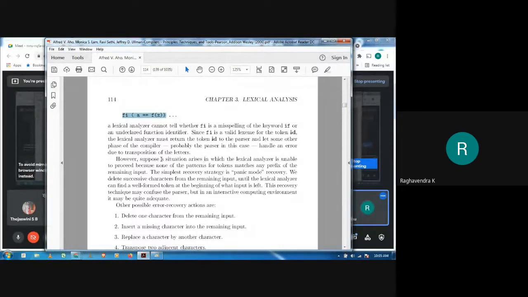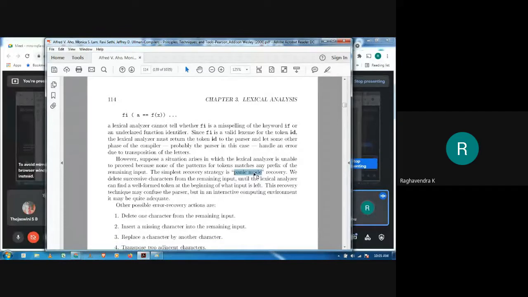So in some situations when the lexicon analyzer is unable to proceed because of some pattern not being matched, or it is not matching any prefix of the remaining input, then in that case we will basically follow a recovery strategy called panic mode recovery. Okay, panic mode recovery, right?